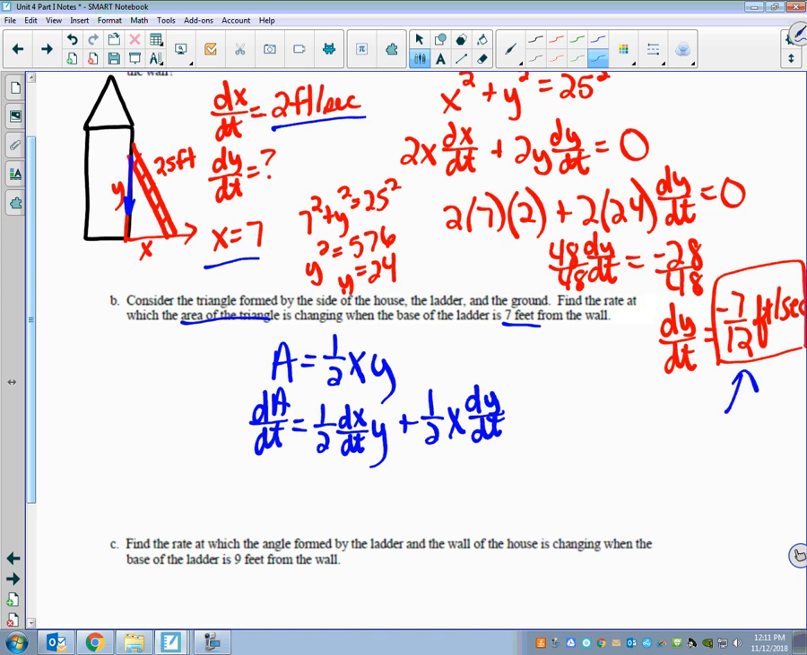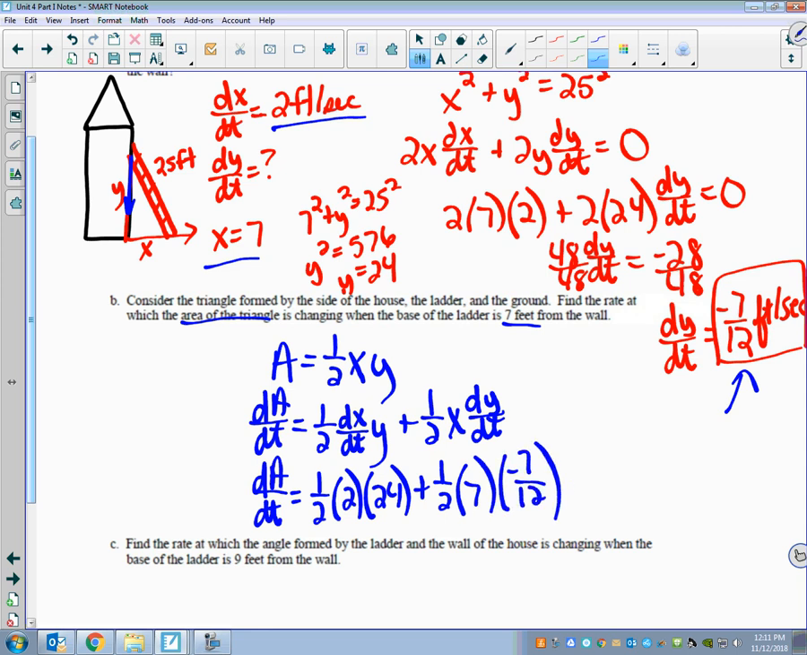So that's our same x is 7. We already know dx over dt was 2 feet per second. And at 7, we found up here that dy over dt was negative 7 over 12. So we can use those same values to solve this. So dx over dt was still 2. Y is still 24. X is 7. And dy over dt was negative 7 over 12.